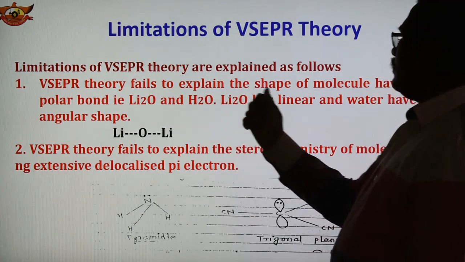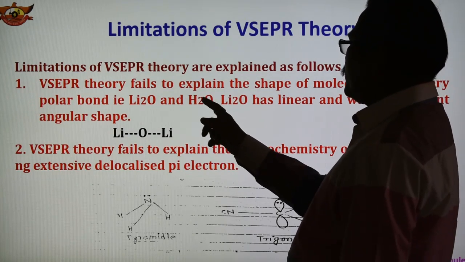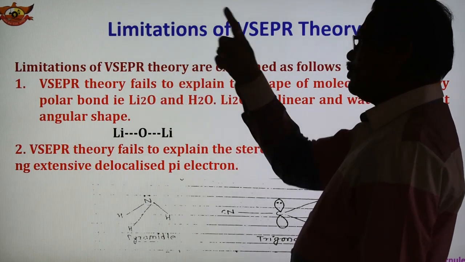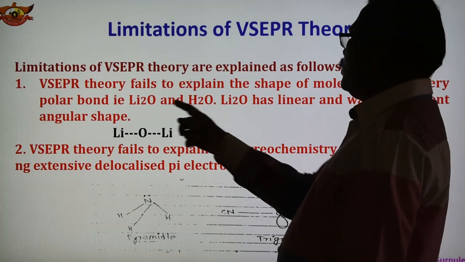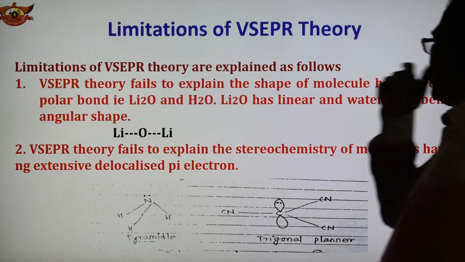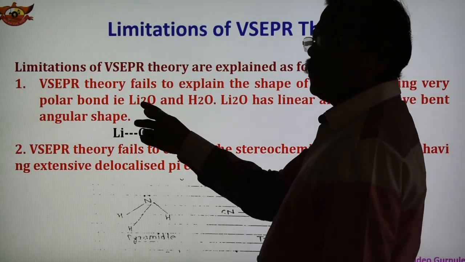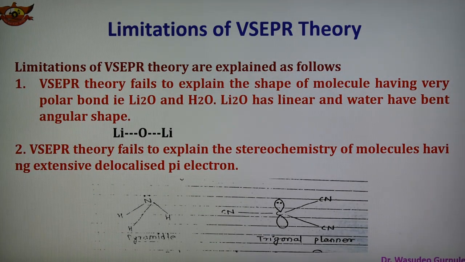In H2O also there is a polar bond, and both have a similar formula. Hydrogen and lithium are in the same group. Hydrogen, lithium, sodium are elements of the first group, and the formulas are H2O and Li2O. So H2O has a bent or angular shape, but Li2O has a linear shape. The formula is similar, but this is not explained by VSEPR theory, and therefore we can say that Li2O has a linear structure.